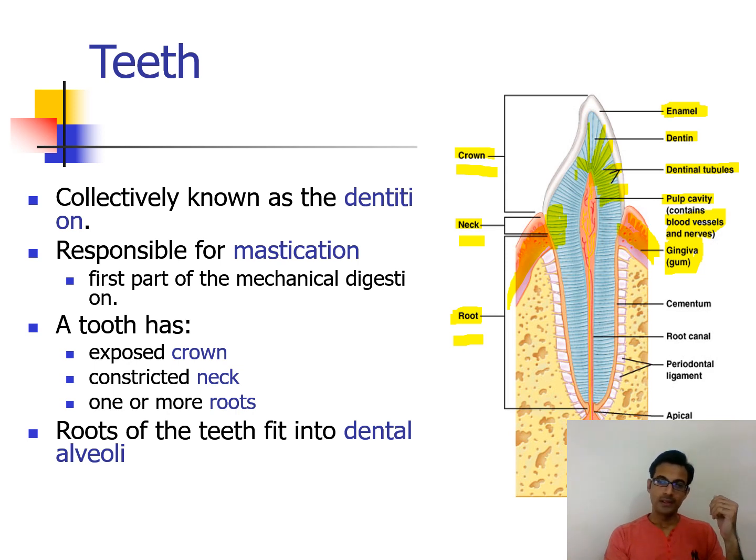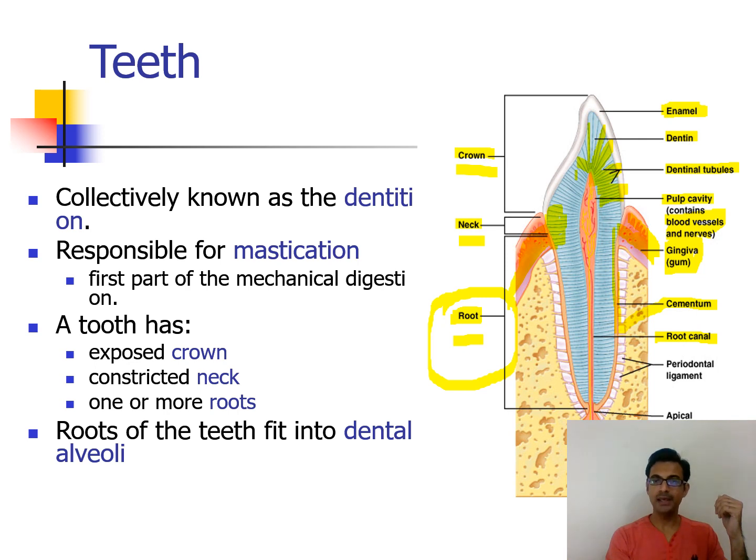Then the outer layer of the root of the teeth, inside the bones, is called cementum. Here we have a root canal. Through the root canal the nerves and blood vessels enter into the pulp cavity. So that is just a canal present in the root of the teeth, this much portion, through which blood vessels and nerves enter into the teeth.